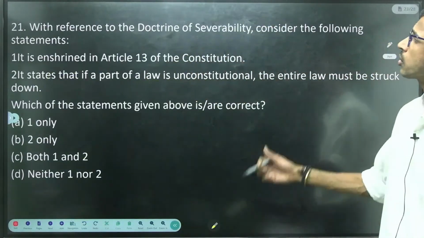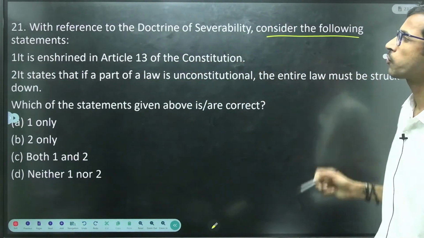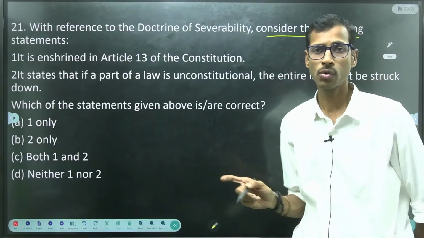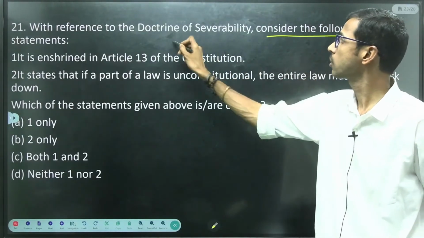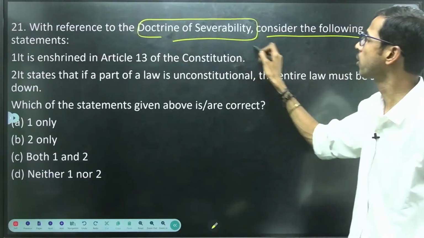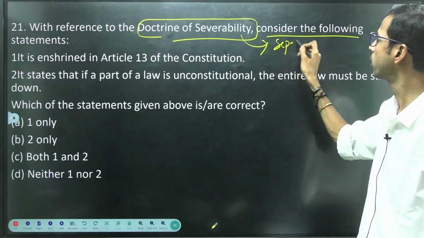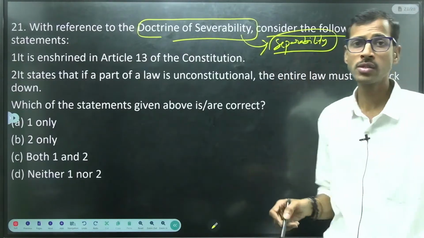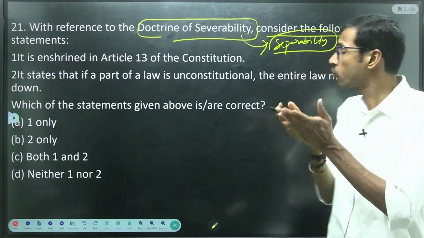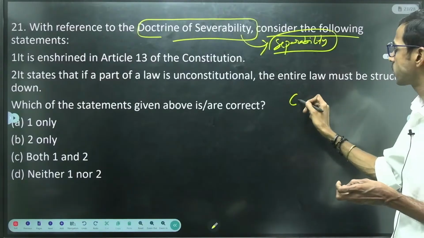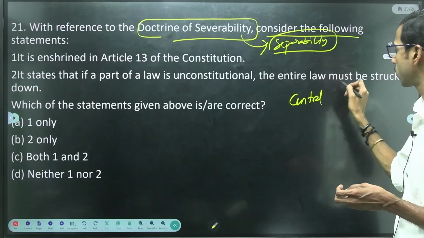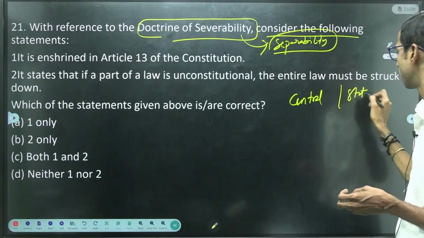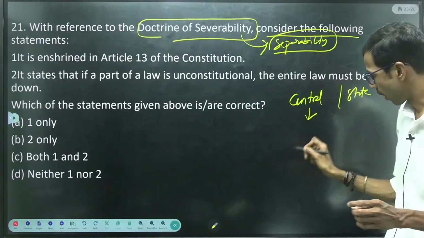Next, with reference to the doctrine of severability, consider the following statements. This is a very important question, doctrines, right? So this is the principle or doctrine of separability. What is separability here? For example, the central government or any state government created a law, right?